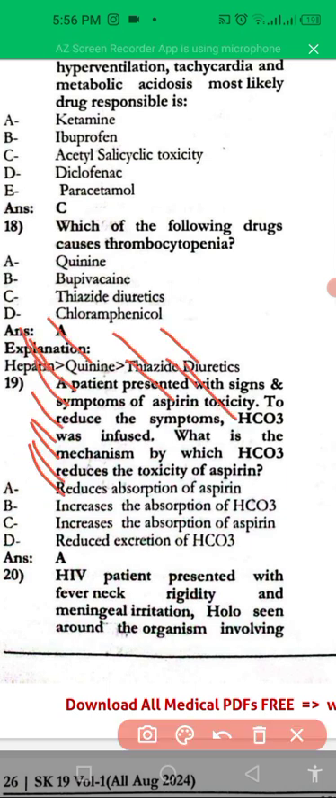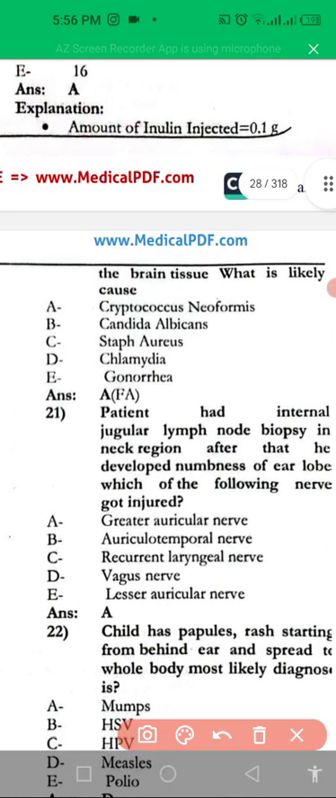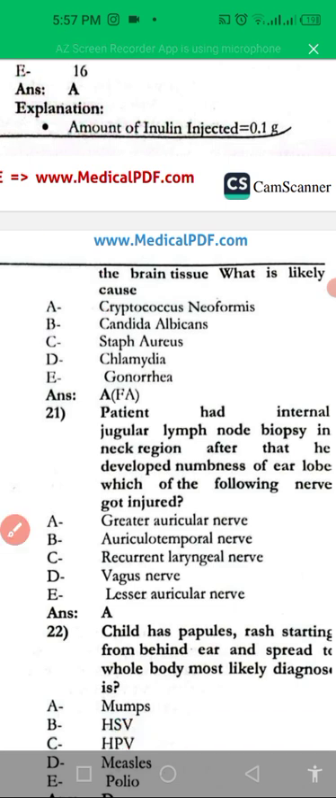An HIV patient presents with fever, neck rigidity, and meningeal irritation, with a halo around the organism in the brain. Which is the likely organism? That is Cryptococcus neoformans. In HIV patients, most commonly this organism is involved, Cryptococcus neoformans.